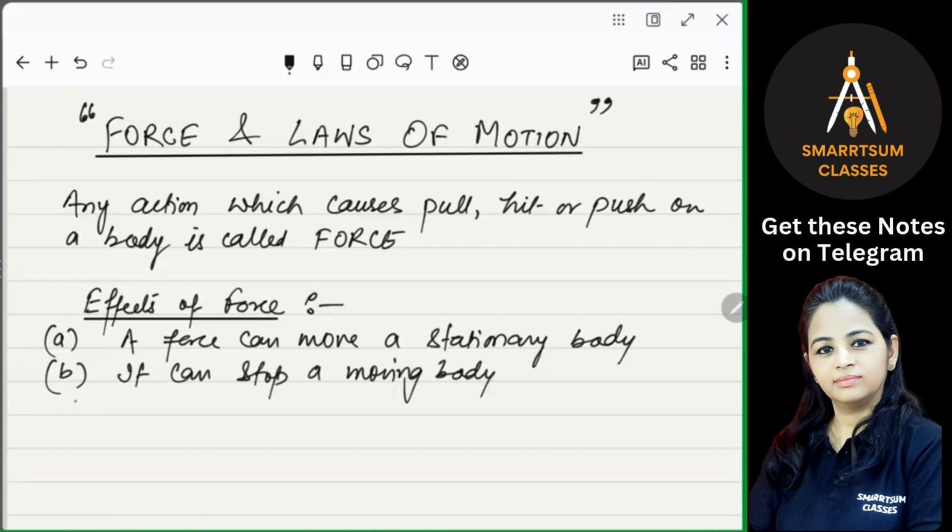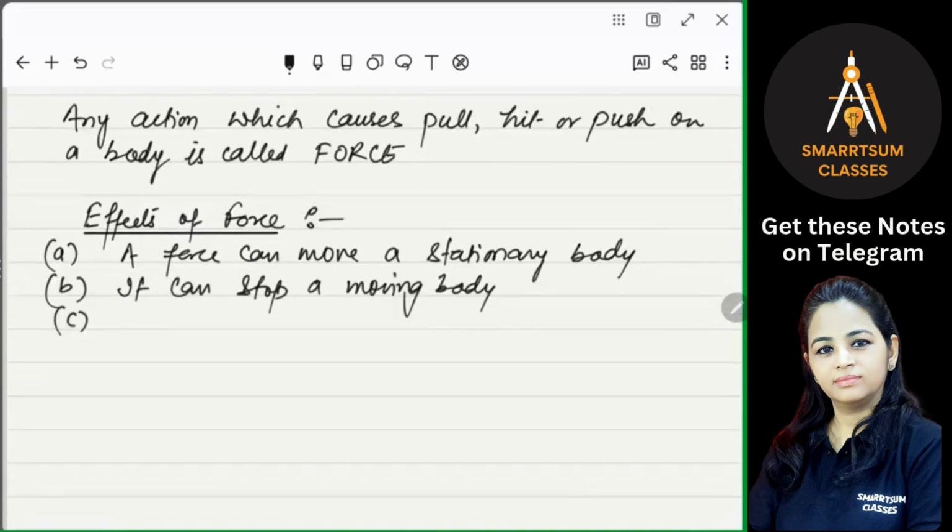Third effect, it can change the direction and speed of a moving body.